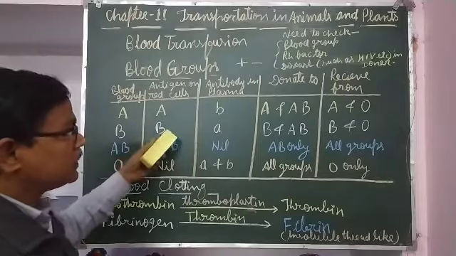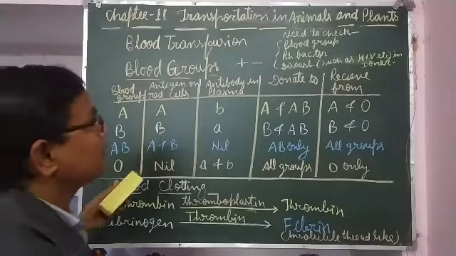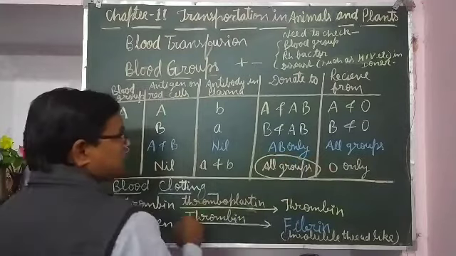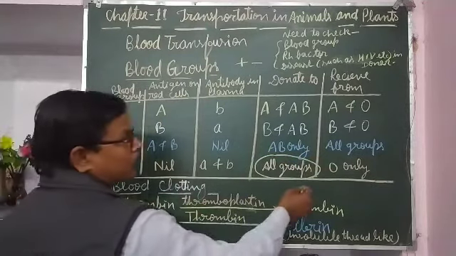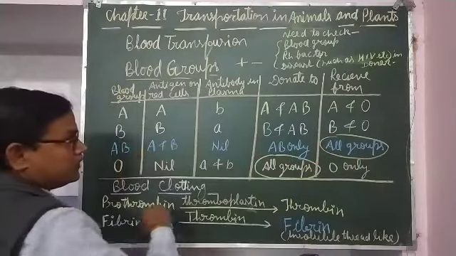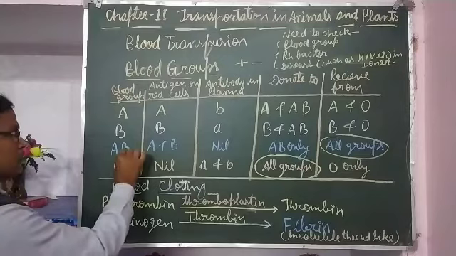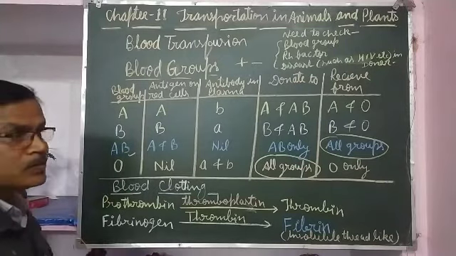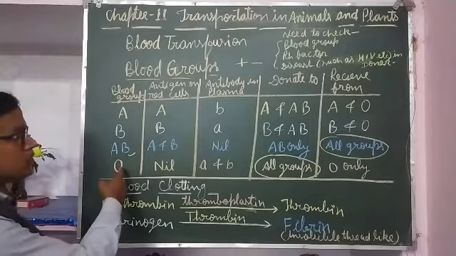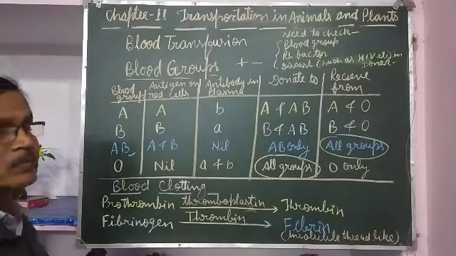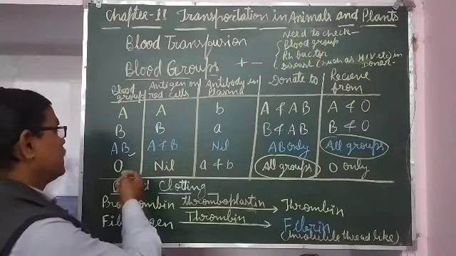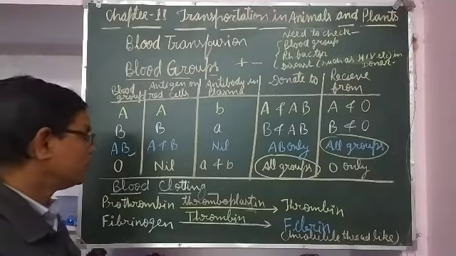This was about the blood groups, in which you should remember that the universal donor is blood group O and the universal recipient is blood group AB. AB can receive the blood of all groups, so it is the universal recipient, and O can give blood to any person having any blood group. So O group is the universal donor.